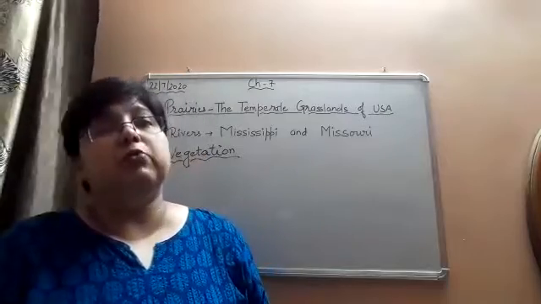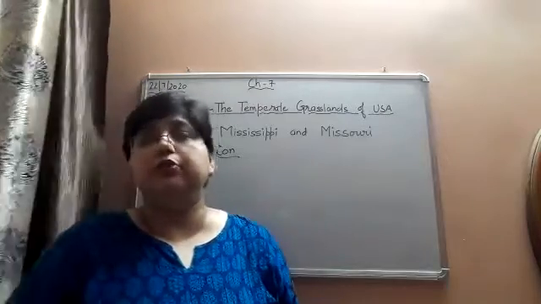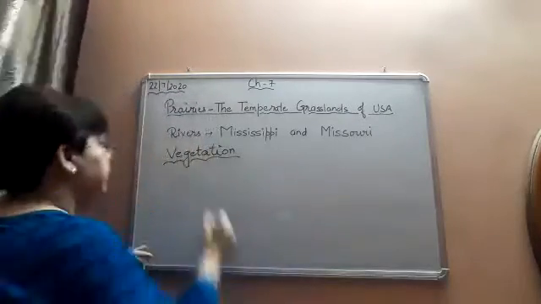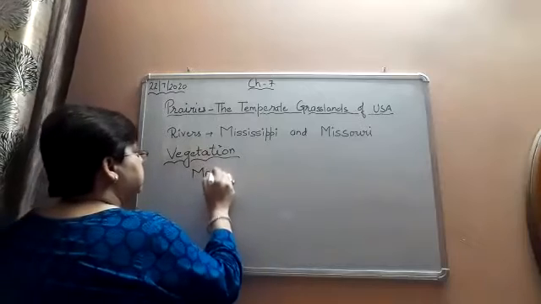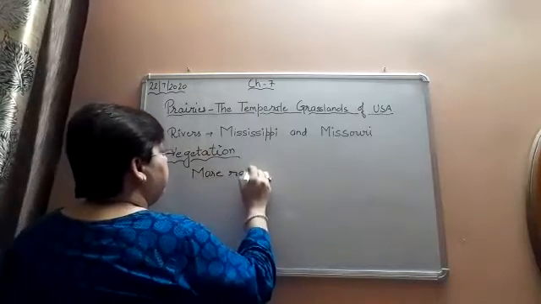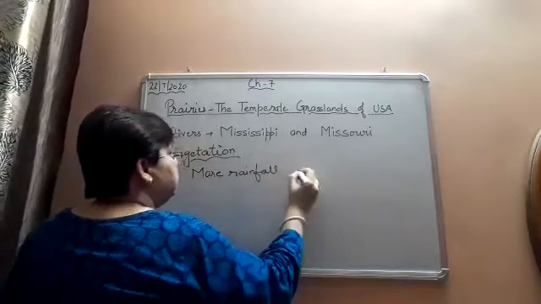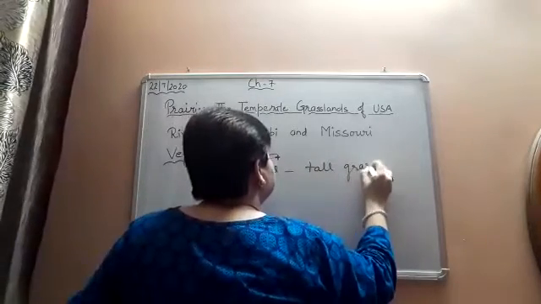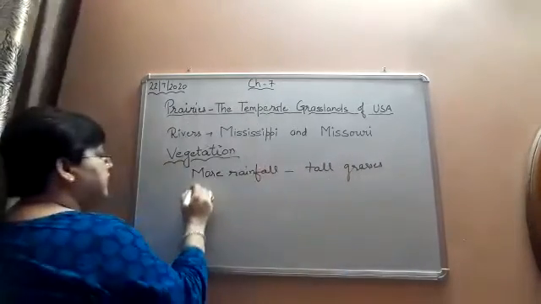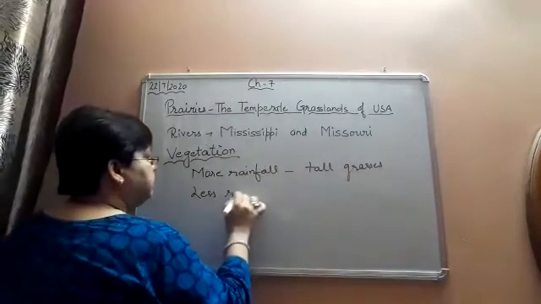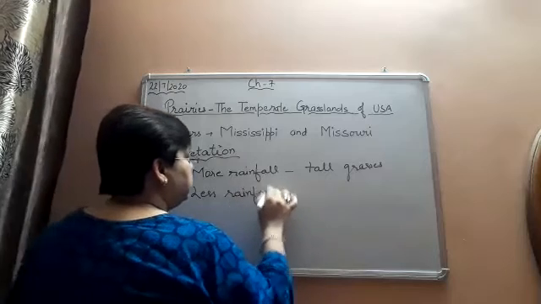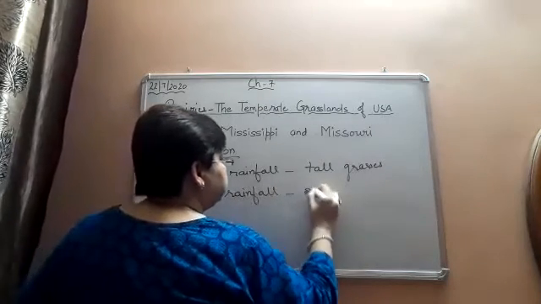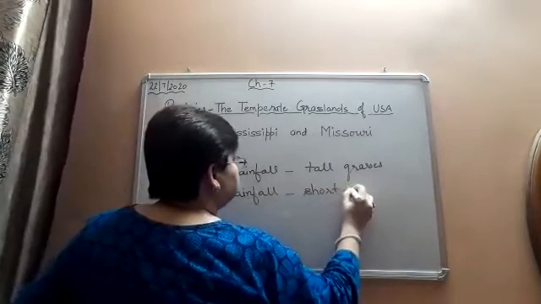Where there is more rainfall, the grasses grow tall there. And where there is less rainfall, the grasses grow short.